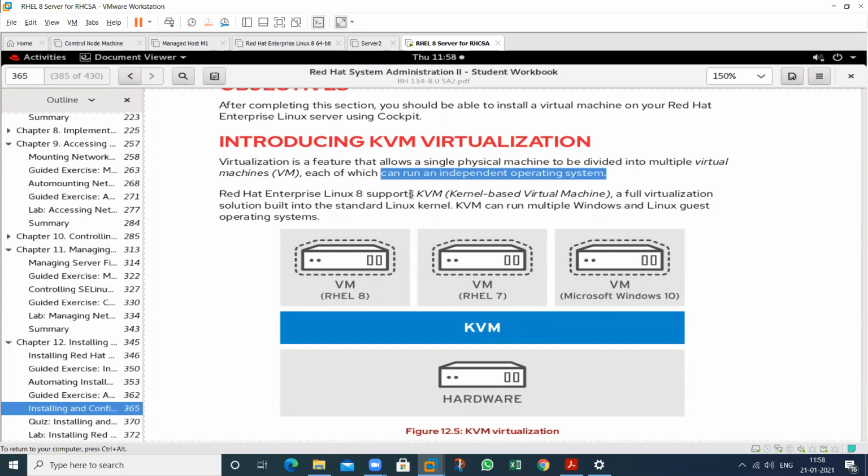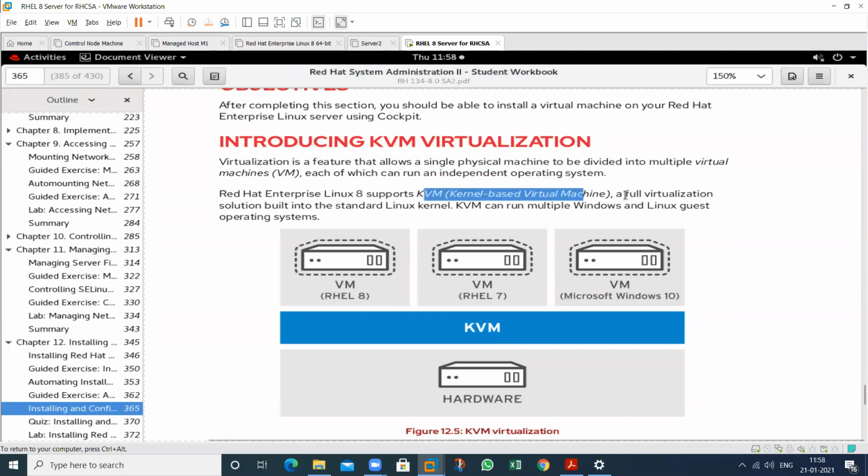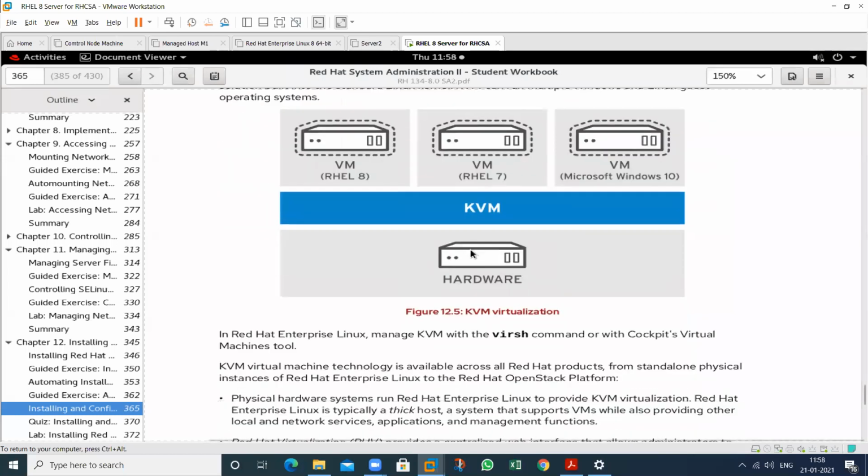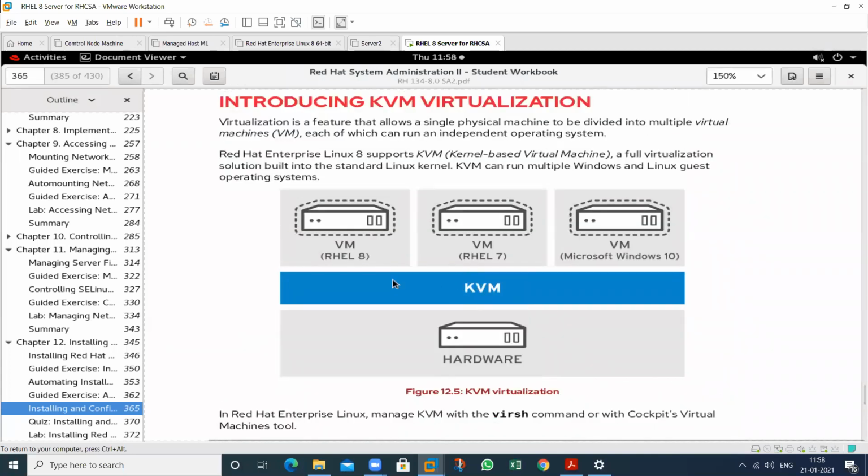So RHEL8 also supports the KVM functionality. It means it will provide a full virtualization solution. It will also provide cloud functionality, just the same as cloud. So we have hardware. On this hardware, just install this particular KVM package. After installing this KVM package, create virtual machines. So this is the procedure to create the VMs. First, we should have hardware. On this hardware, install this package, and after that we can create the different VMs.